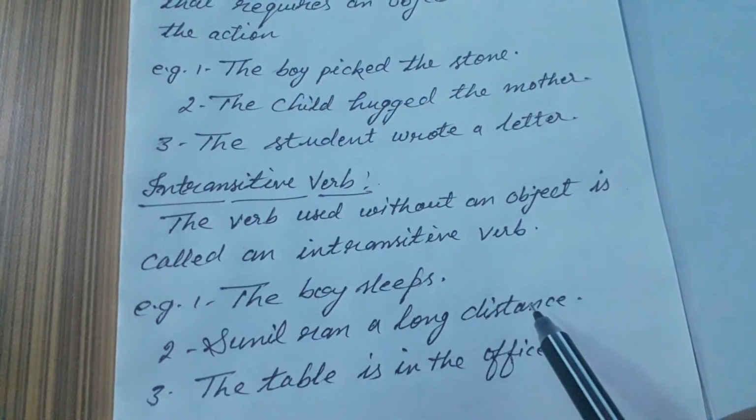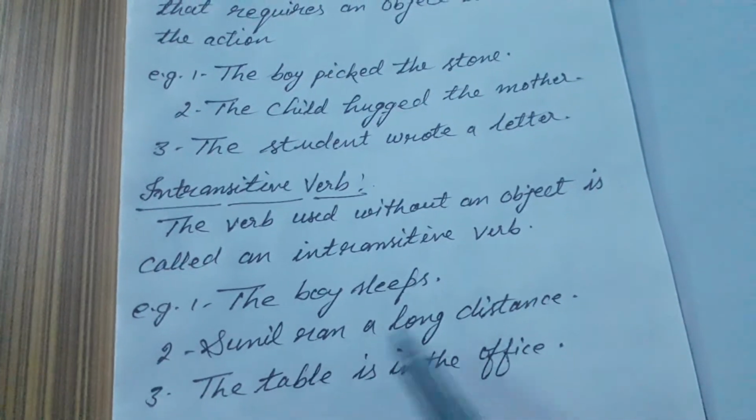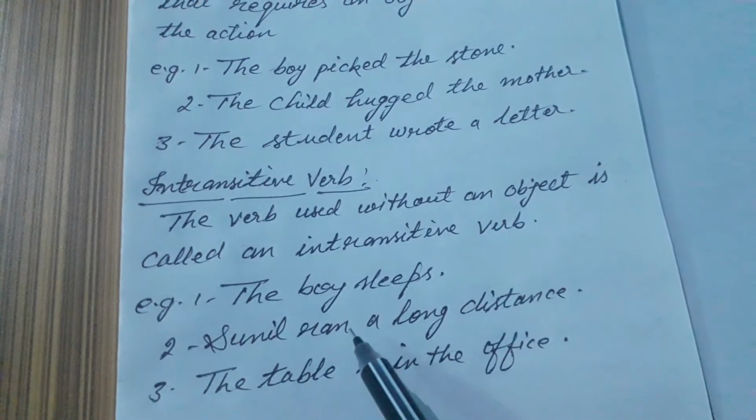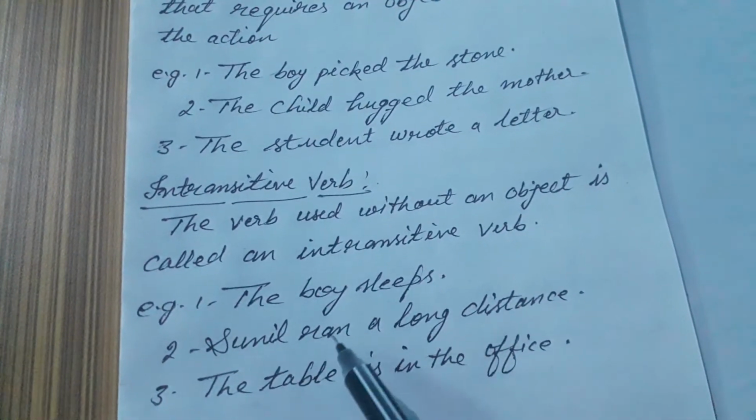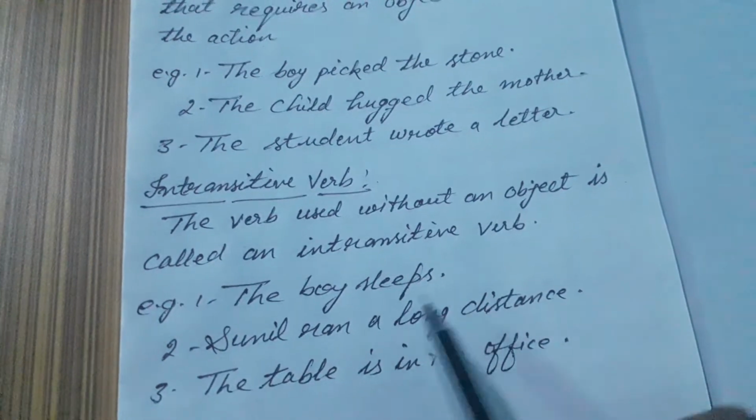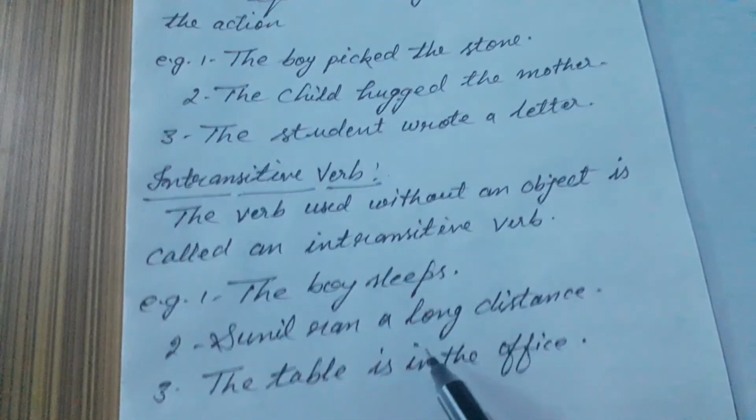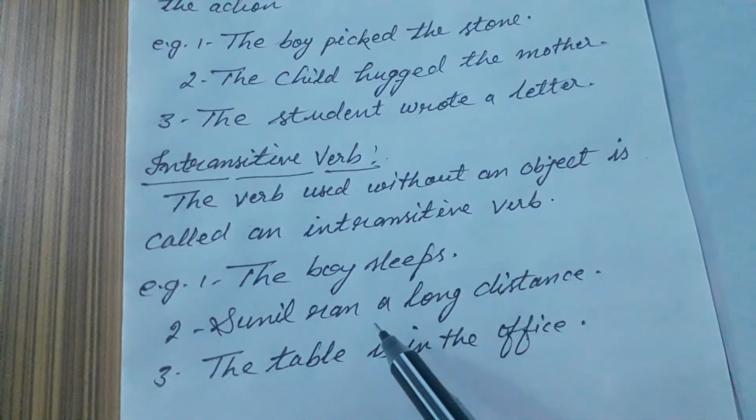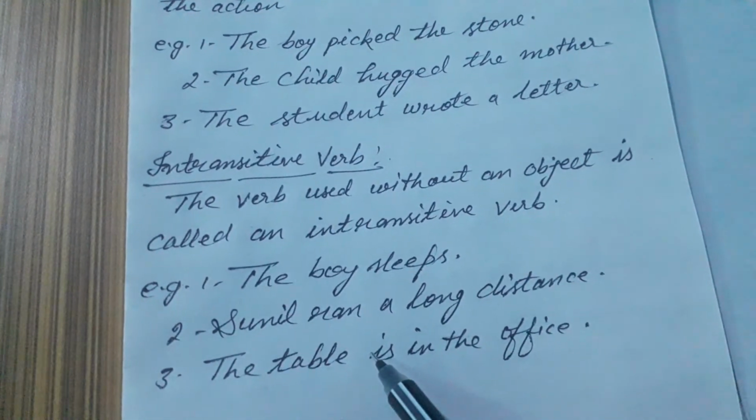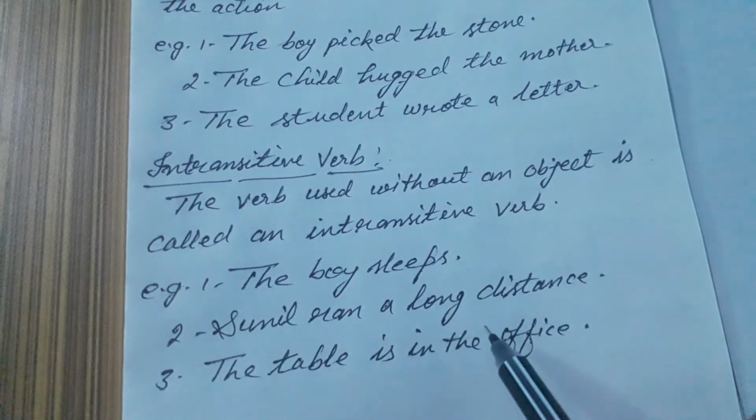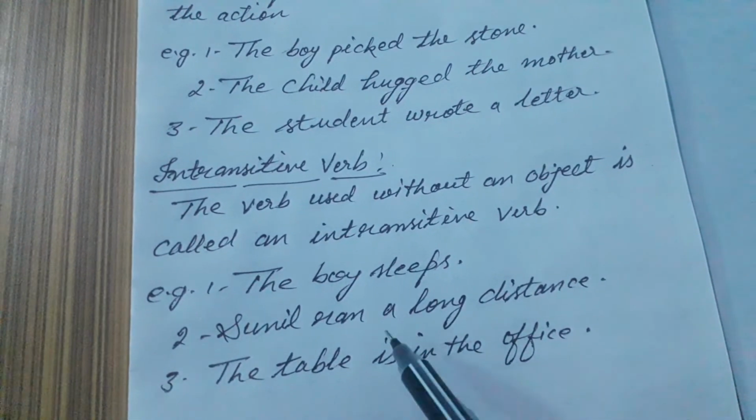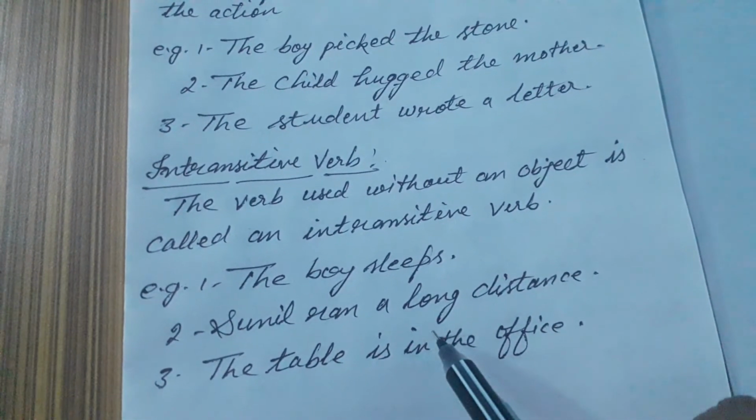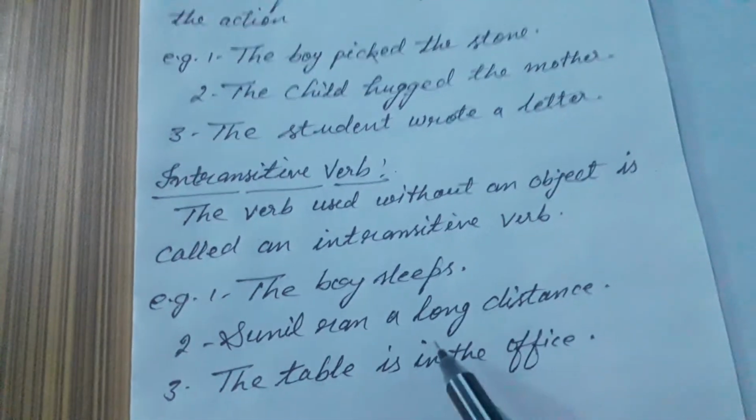Sunil ran a long distance. Here also ran is an intransitive verb because there is no one to receive the action and the sense is complete. The table is in the office. Here is is an intransitive verb because in this sentence there is no object. So here is is an intransitive verb because without an object the sense of the sentence is complete.